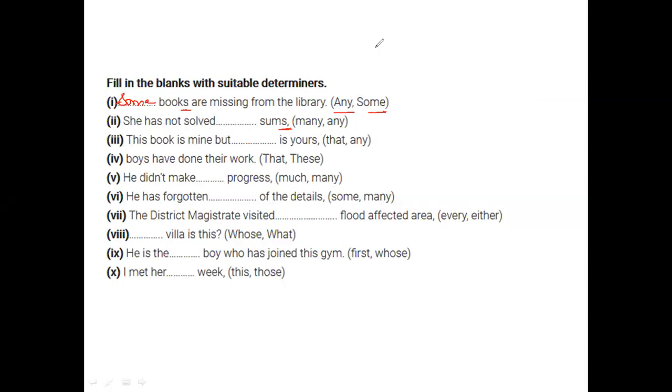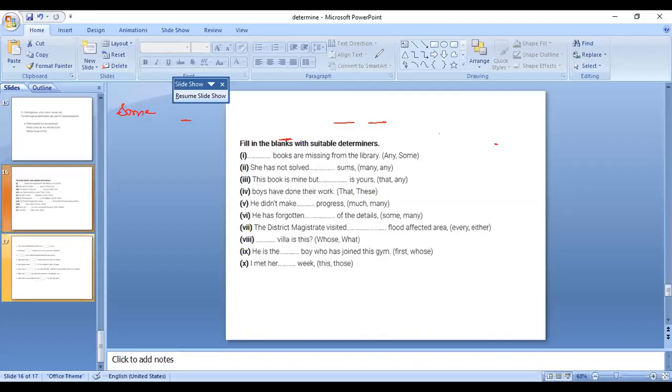One second. So what I guess is, come on, what have you guys thought about that? It should be any or many. Okay. Any, many. Okay. Any, many, any.